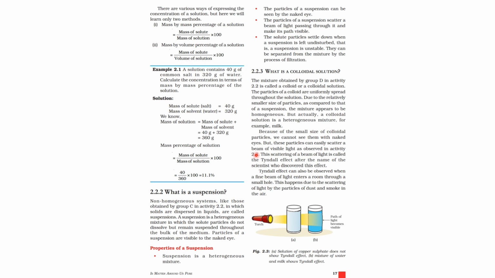So in the case of a suspension, what happens? Light does not pass through it. The Tyndall effect can be observed here. When a fine beam of light enters a room through a small hole, this happens due to the scattering of light by the particles of dust and smoke in the air. Here, a copper sulfate solution does not show the Tyndall effect. A mixture of water and milk shows the Tyndall effect.